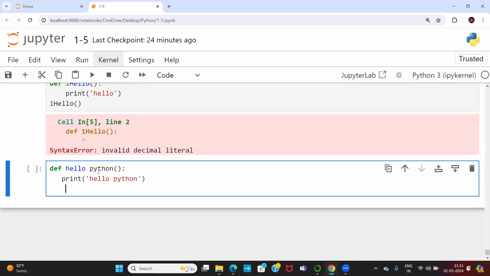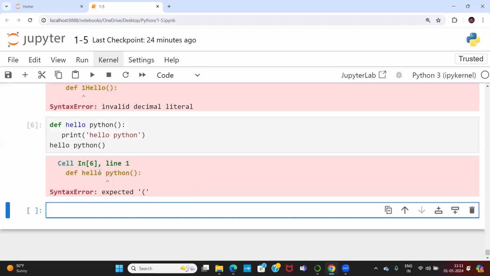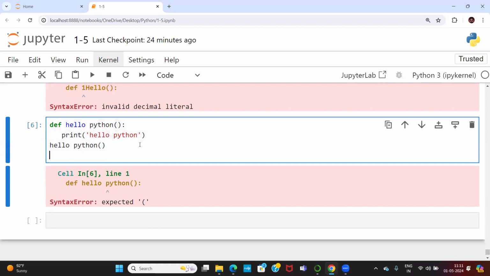How to call the function? Just come out and say hello space Python. Now again syntax error. Why? Because here is one more rule. Function name should not have spaces. So don't give any space in the function name.